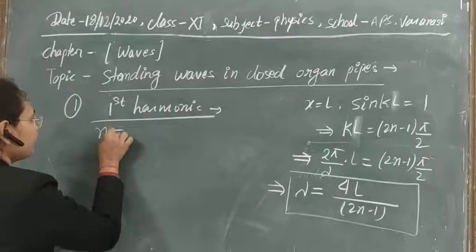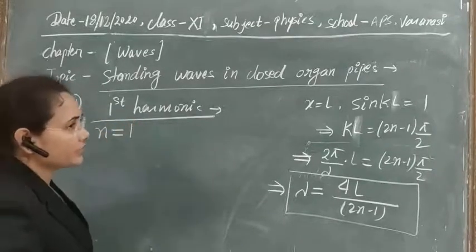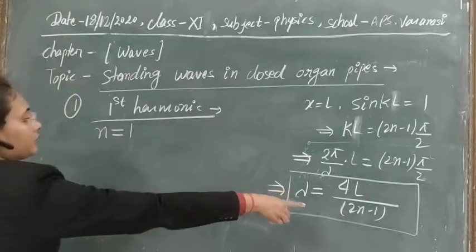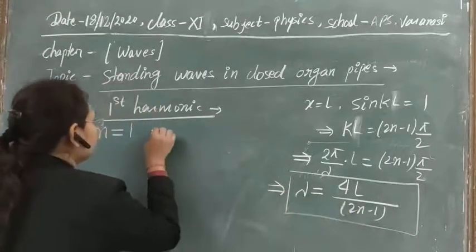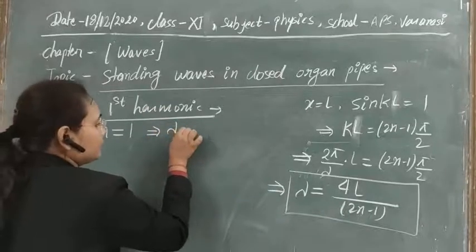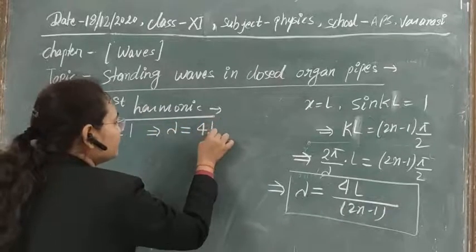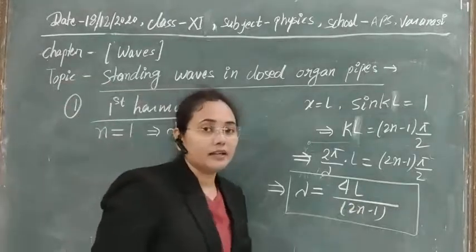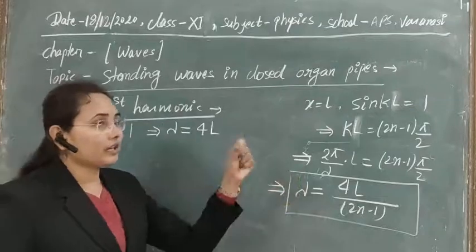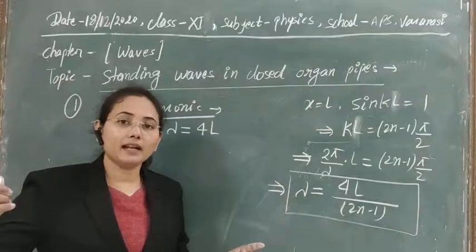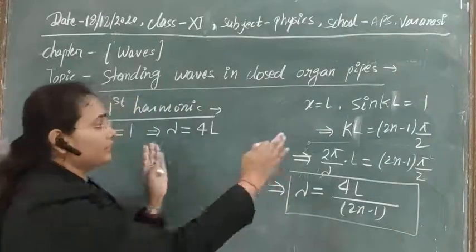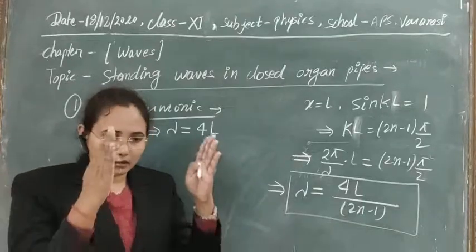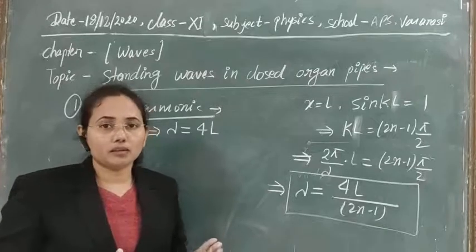So here we have to take n equal to 1 for the first harmonic or for the fundamental mode of vibration. So for the fundamental mode, if you put n equal to 1 here, then the lambda that will be obtained will be equal to 4L. Clear? It means that one complete wave cycle will be obtained at 4 times L, that is, 4 times the length of the closed organ pipe.